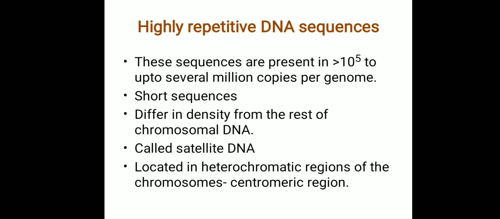The first one is ACAAACT, the next is ATAAACT, and the other one is ACAAATT. These are the three major satellite sequences that we can see in Drosophila. They are present in the centromeric region of a chromosome.